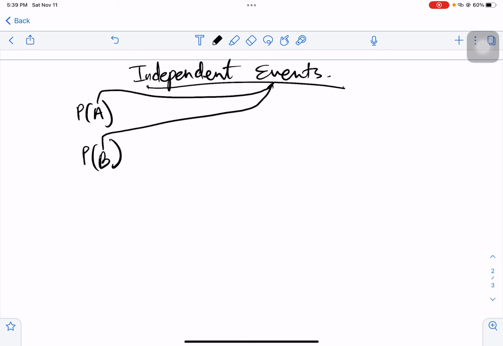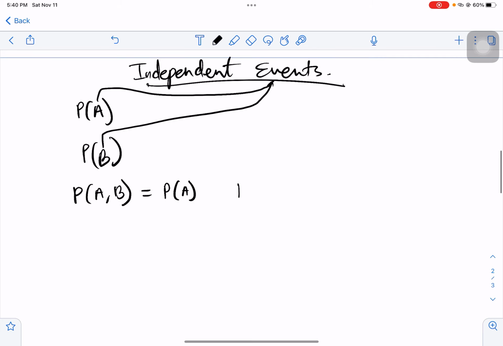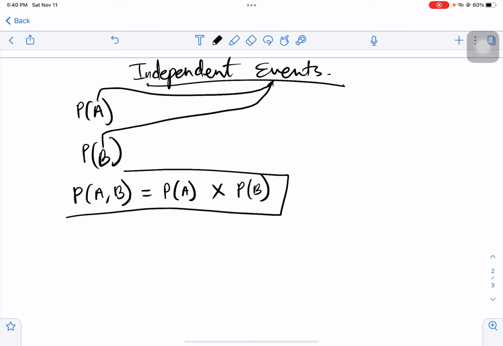If you have to find the probability of these two independent events, A and B, happening, you can find it by taking the individual probability of event A and B and multiplying them, so you will get the same answer. This is true if the events are independent.